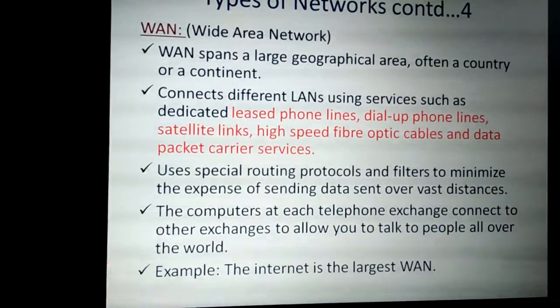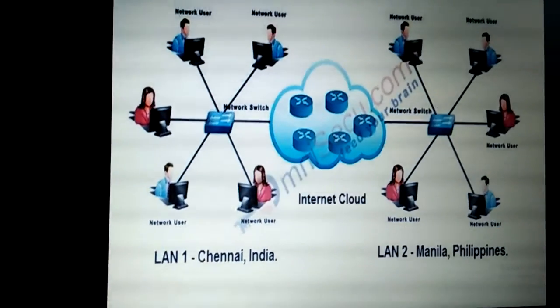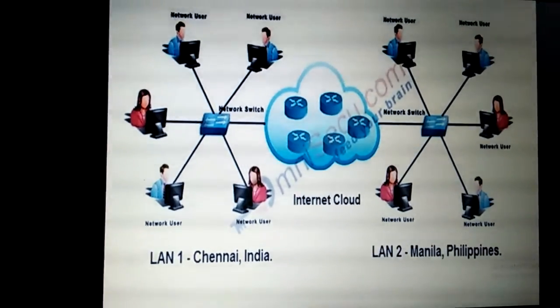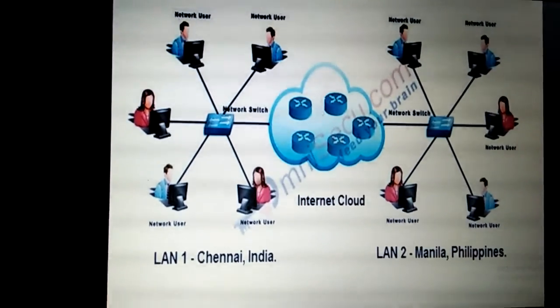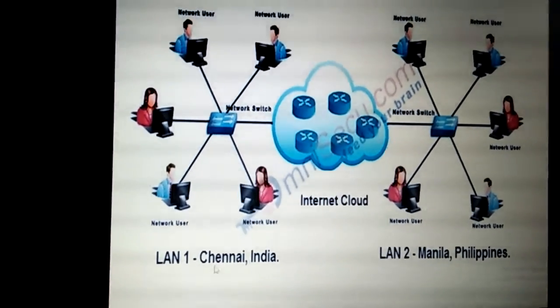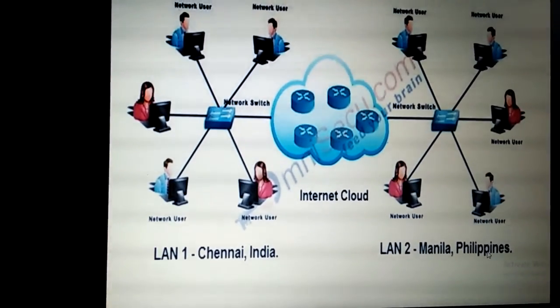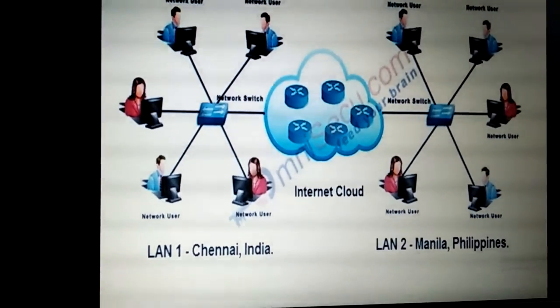So an example for a wide area network is the internet. So this is an example for a wide area network. From LAN 1, a network user, any one person, is communicating with other persons who are located in another country like the Philippines, in Manila city.